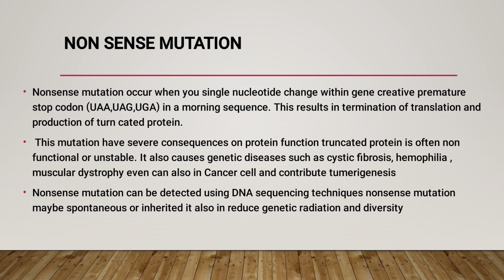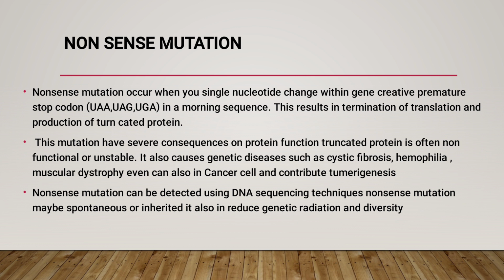This mutation has severe consequences on protein function because the truncated protein has a different function and is unstable. This causes genetic diseases. Examples are cystic fibrosis, hemophilia, muscular dystrophy, and it can even lead to cancer cells and contribute to tumorigenesis.